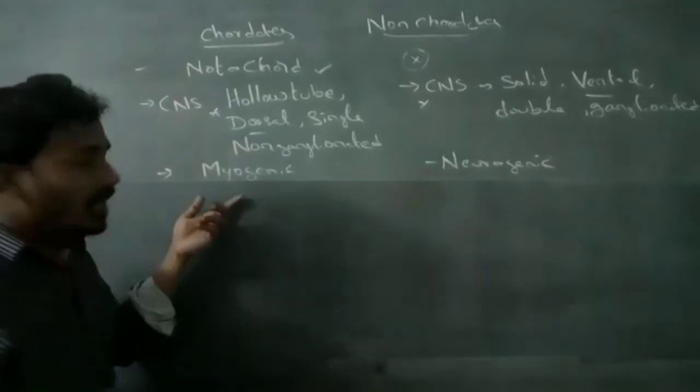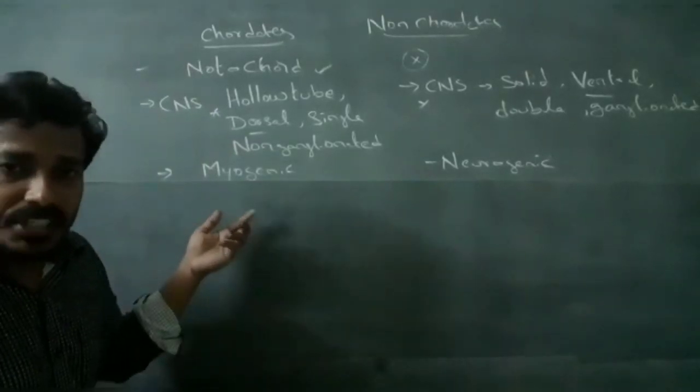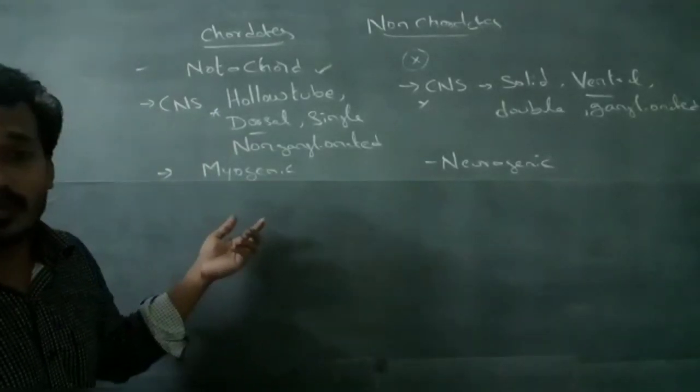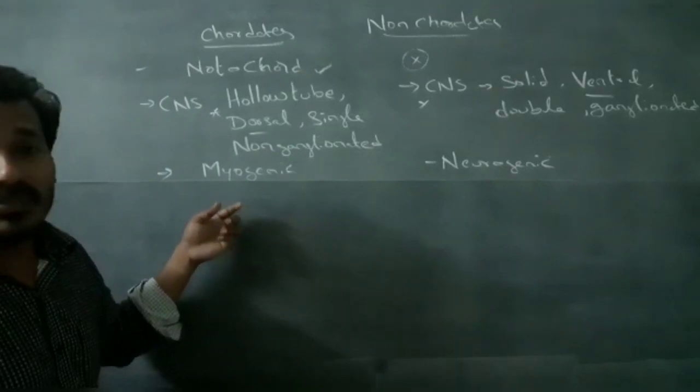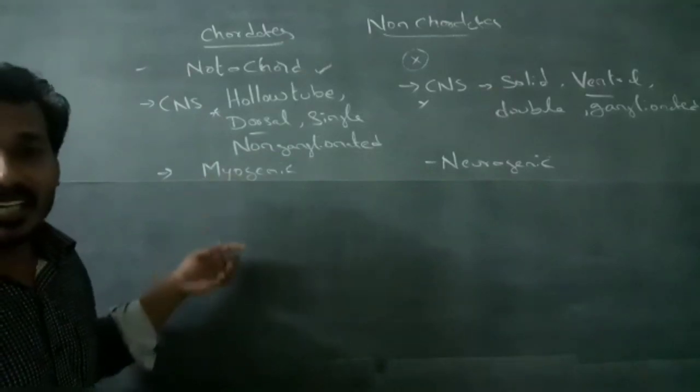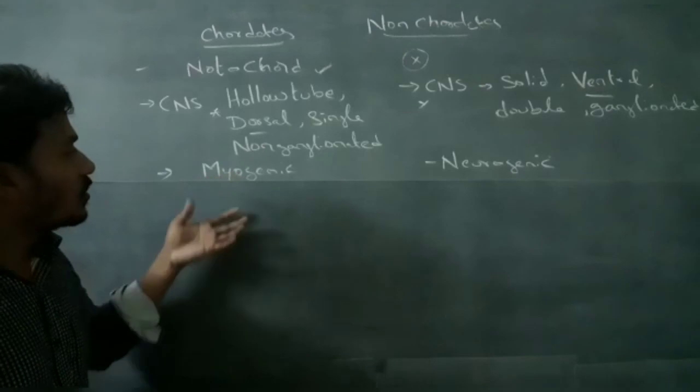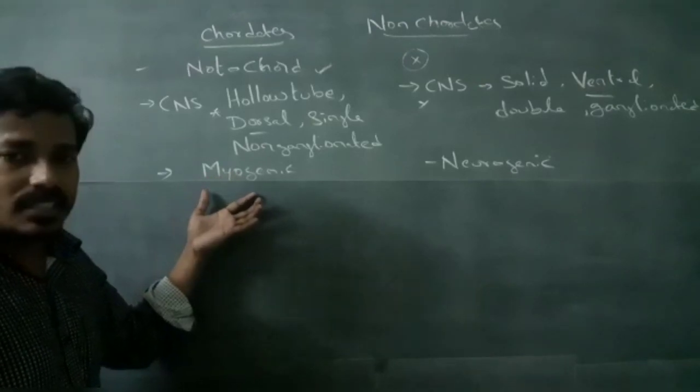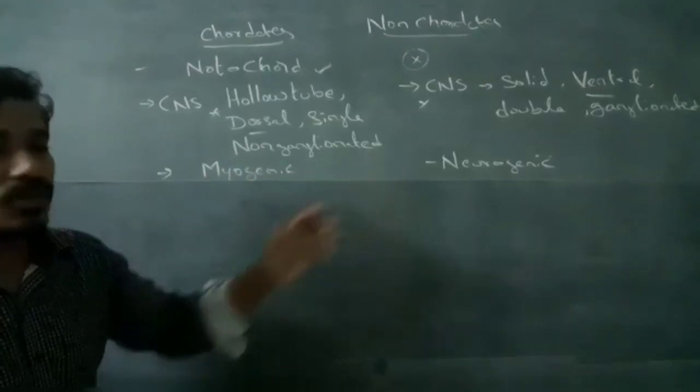So chordates contain a myogenic heart, and non-chordates contain a neurogenic heart.